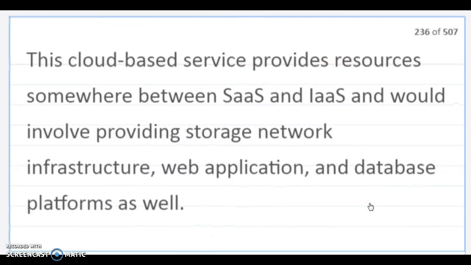This cloud-based service provides resources somewhere between SaaS and IaaS, and would involve providing storage, network infrastructure, web application, and database platforms as well.